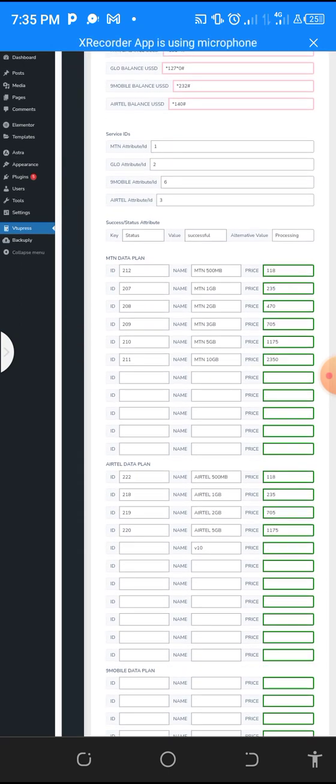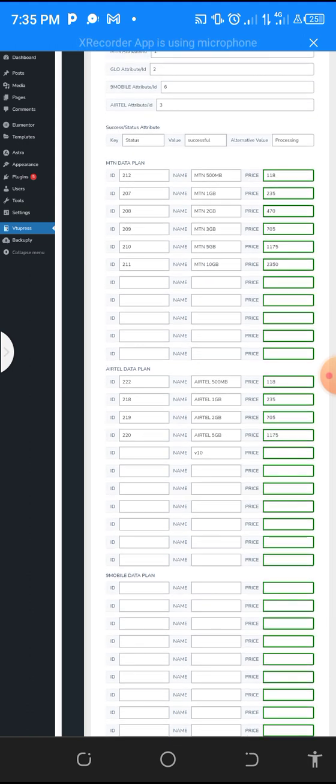You can see there's a data plan, there's data name, there is price. So MTN, since it has SME, corporate gifting, and gifting, you see it here. You go and check. So you might need to use some time here. You go and check the ID, you check the plan, the name it is, and then you insert your own price at the customer level, the basic level. You have not tampered with the reseller and that of top user yet. I'm still going to get into that. So you do the basic pricing here.